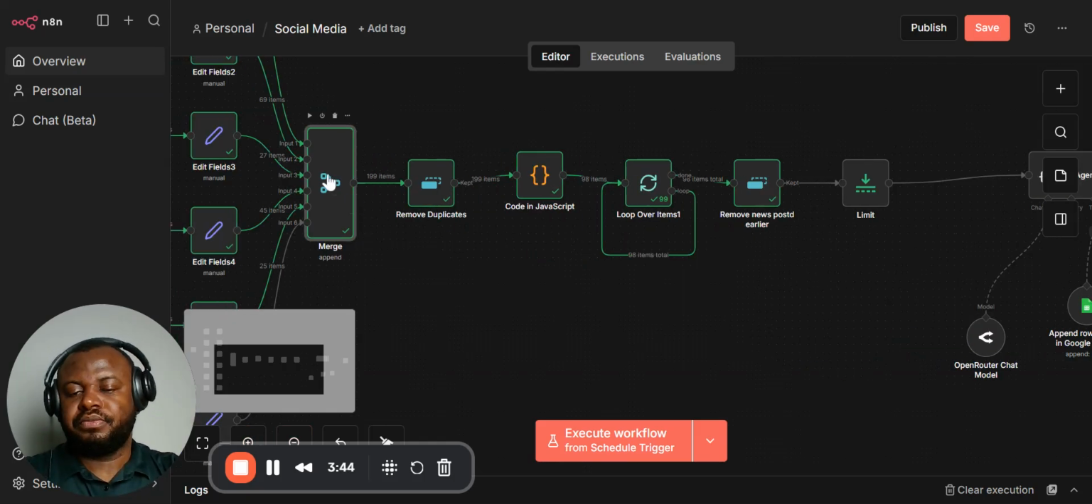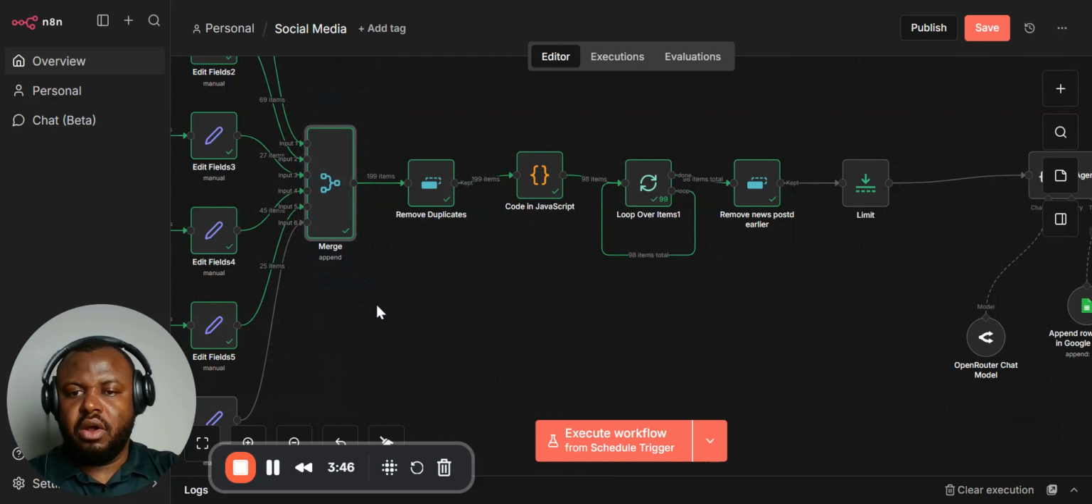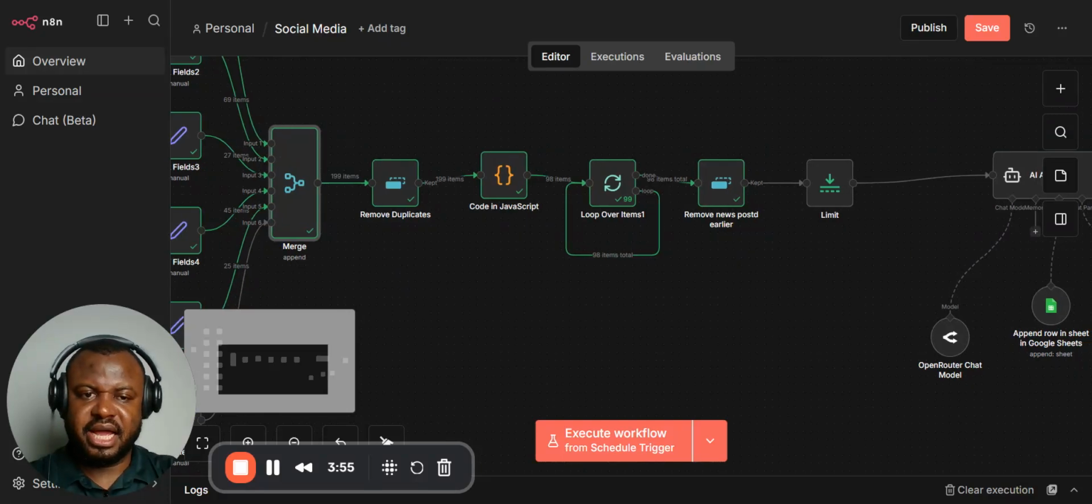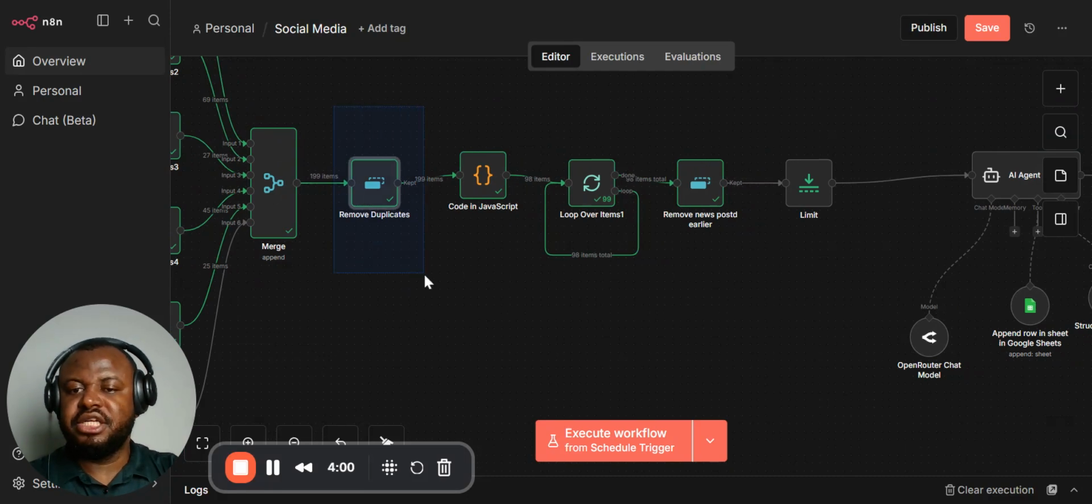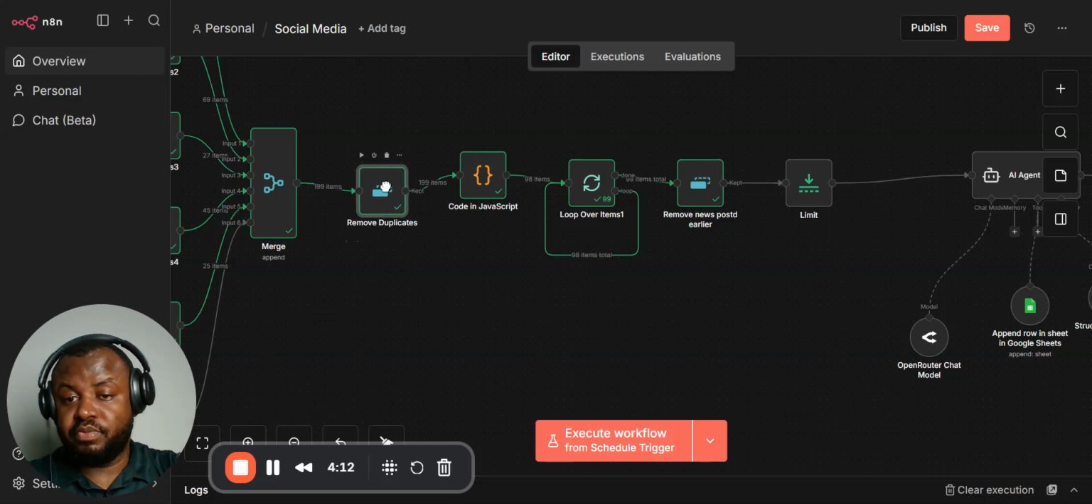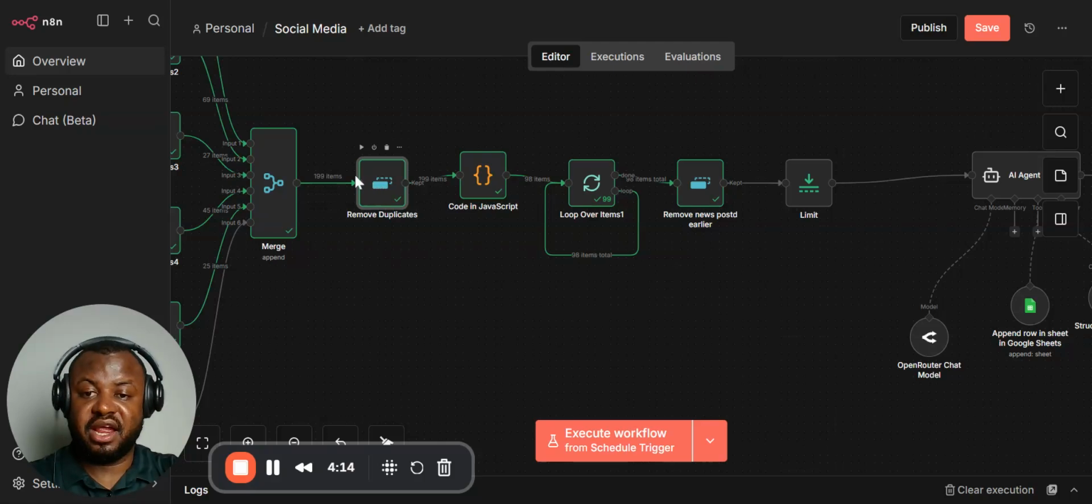Now all these news articles gave 199 items, just as I ran it before this video. After pulling 199 items, what happened next? There are articles that may appear twice or thrice, so they have to be removed, which is the work of this Remove Duplicates node. So out of the 199, how many did it remove? It actually did not remove any because this is a fresh run.